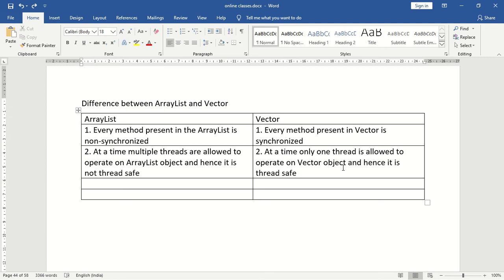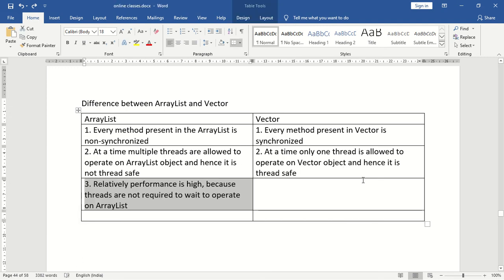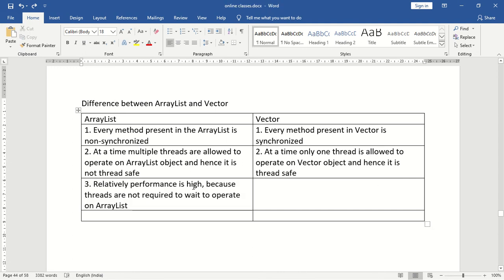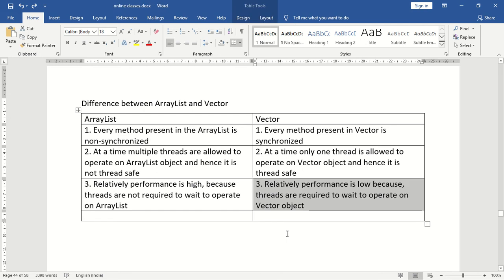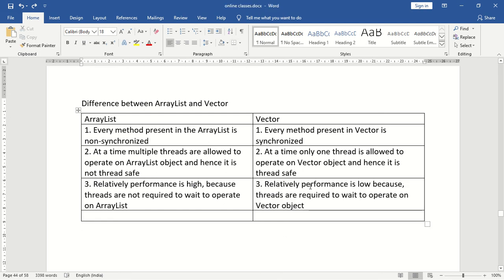Next, what is the next difference? The next difference is performance is relatively high. So why is performance high? Because multiple threads are allowed to operate simultaneously, because threads are not required to wait to operate on an array list. So what about in the case of vector? The performance is relatively low, because at a time only one thread is allowed to operate on a vector object. Relatively performance is low because threads are required to wait to operate on a vector object. At a time only one thread is allowed to access the vector objects.